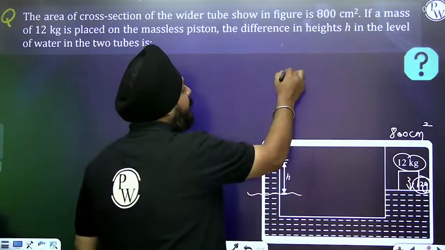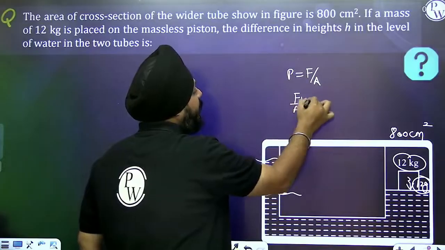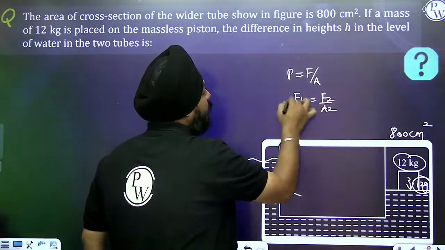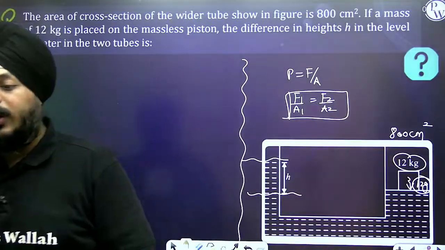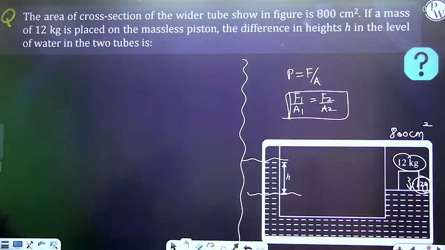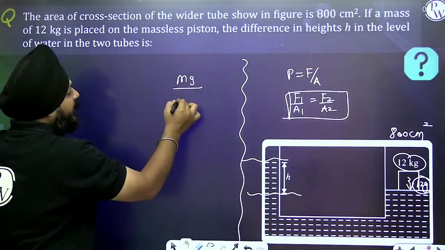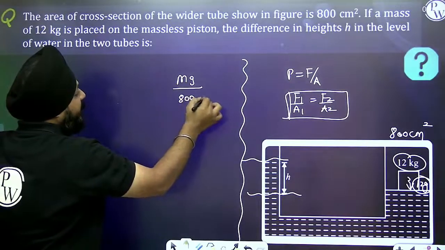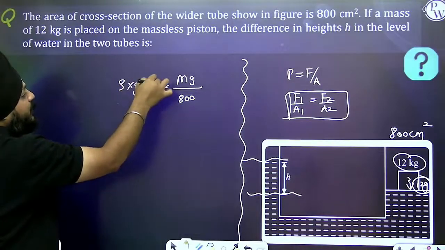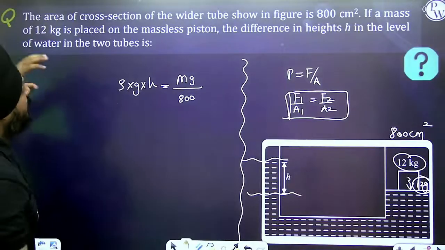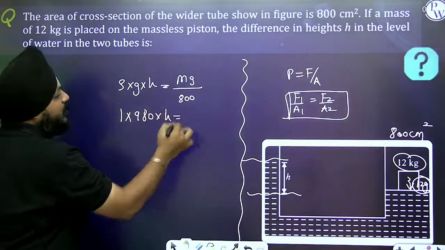Here the pressure is equal to force per unit area. So we can say F1 by A1 is equal to F2 by A2. F1 by A1 will be equivalent to F2 by A2. So here the force applied is mg upon the area, that is 800 centimeters square. That is going to be the pressure, that is rho into g into h. If I'm talking about water, then rho is 1, g is 980, into h.